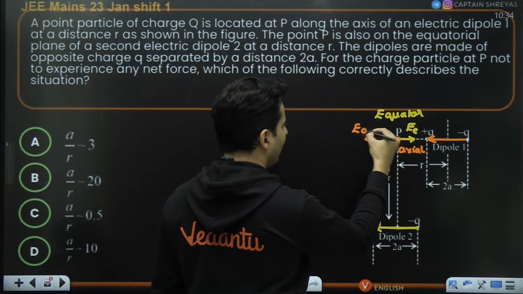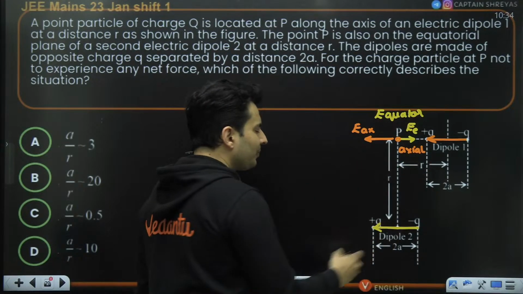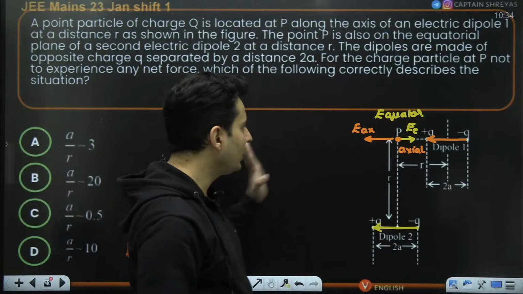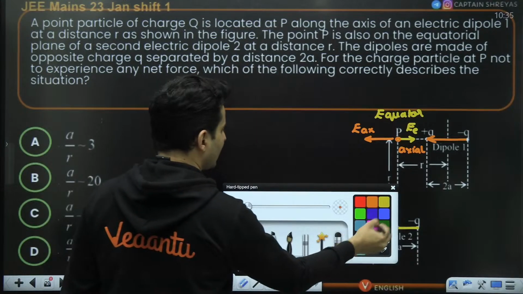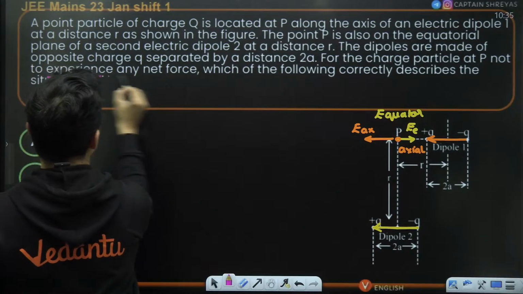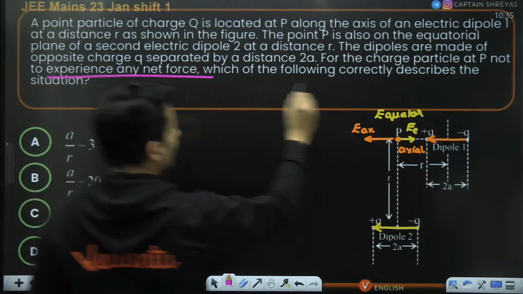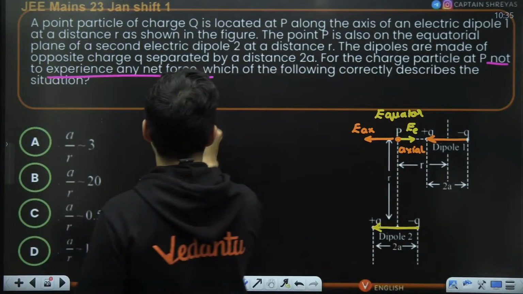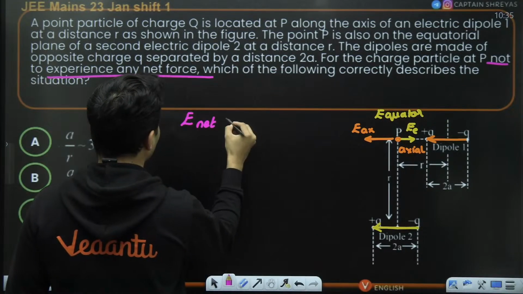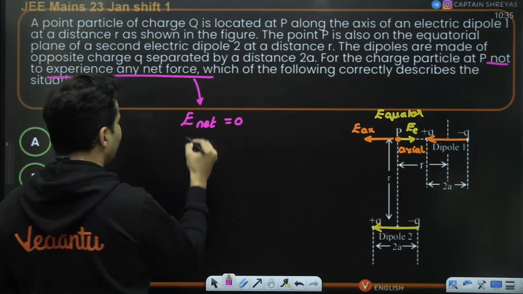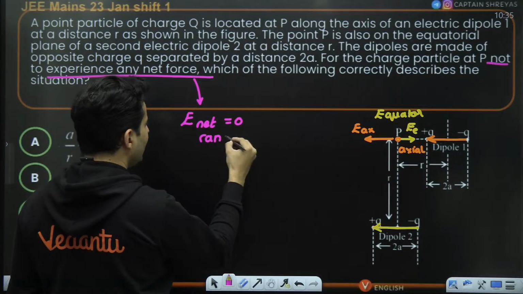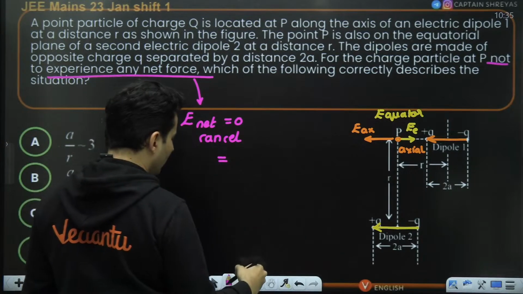So electric field at the axis. Now it doesn't make sense even if you equate it, because as per the given information, we want it to not experience any net force. That means the net field should be zero. So they should definitely cancel out. So what should cancel out?